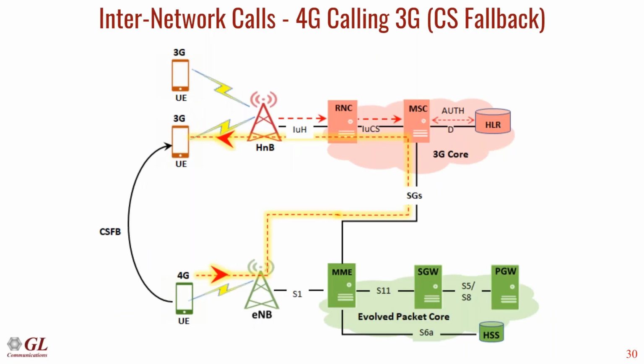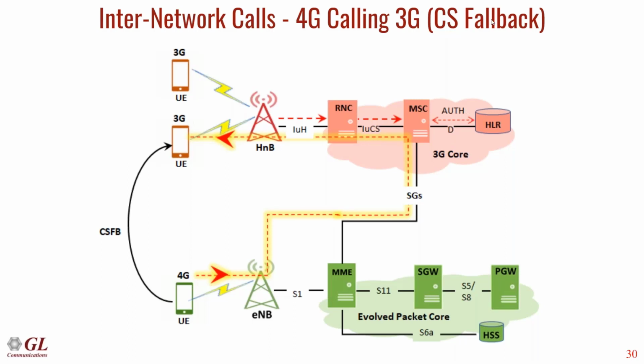As we have seen in the network diagram of 4G and 3G, we have this SGs interface, which connects the MME and MSC. Whenever a 4G user registers to the network, he will register to the 3G network as well through this SGs interface. When the attach request comes to the MME, the MME will perform a location update to the MSC as well. In this way, a user is registered into 3G as well as 4G.